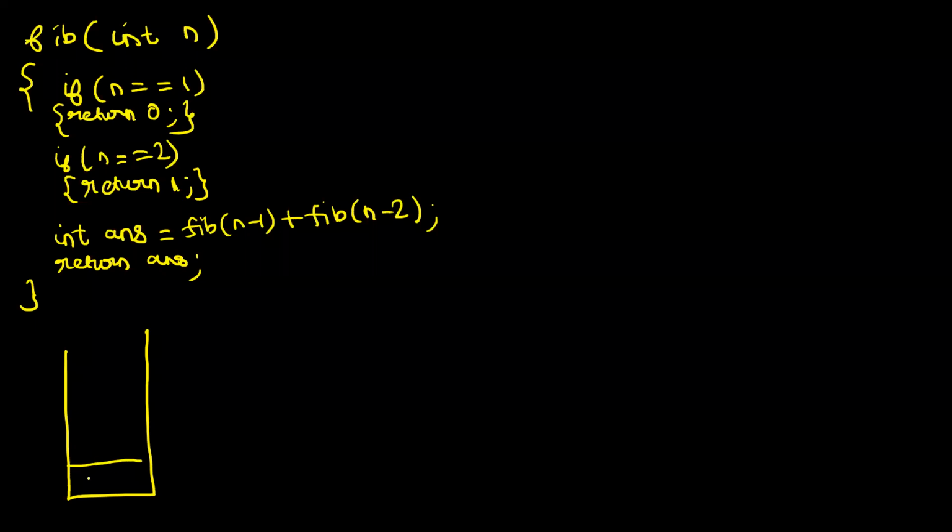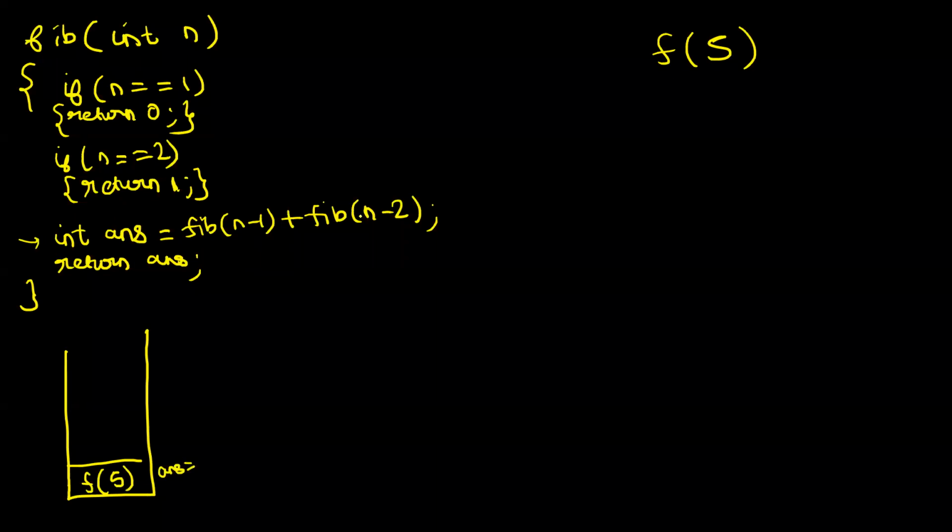So the context of fib of 5 starts running. I'm writing f in small. Now what will happen, guys? Is 5 equal to 1? Is 5 equal to 2? No. So now this line starts running: int answer is equal to. So answer is equal to.